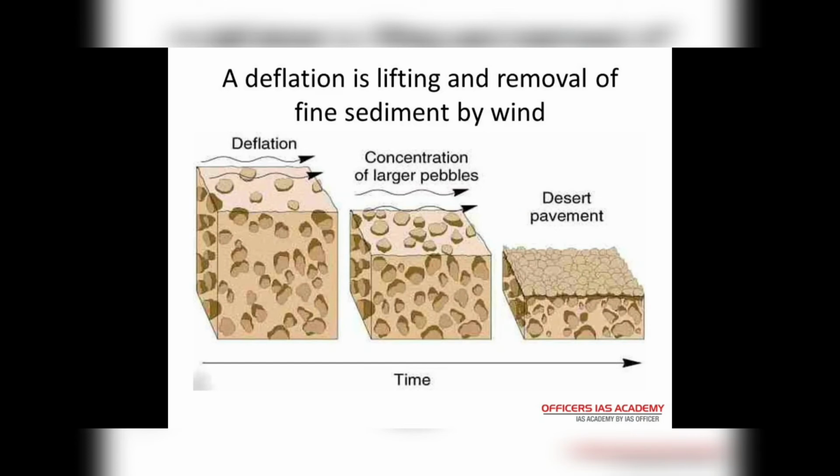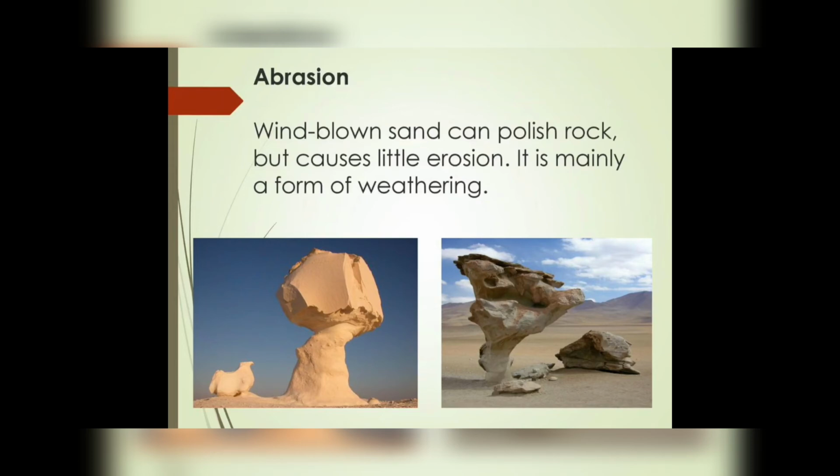The particles which are loosened by weathering are blown by wind. This is known as deflation. Next is abrasion. The dust and sand particles present in the air float in the atmosphere. When wind blows faster, these particles act like sandpaper on the rocks. They are known as tools of wind and wear down the rocks by scraping, rubbing, undercutting, scoring, and grooving. This action is known as abrasion.